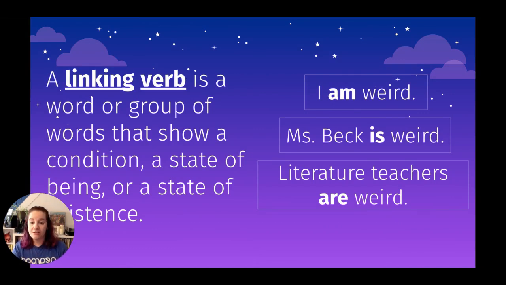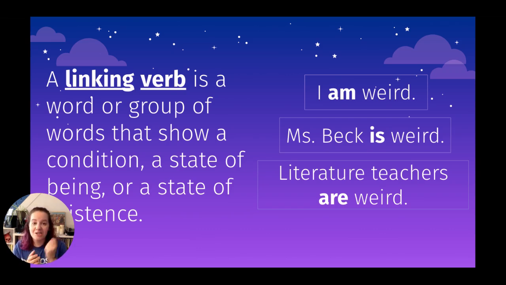I am weird. I'm not doing anything necessarily. I mean, I might be if you're like, wow, Miss Beck is really weird, but the sentence doesn't say what actions I'm performing. It's just giving you my state of being, my condition. I am this way. So I am weird. Am is one of our linking verbs.